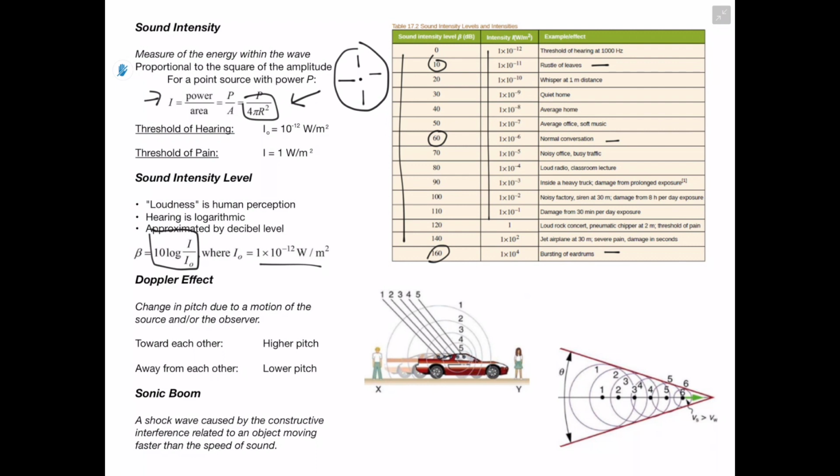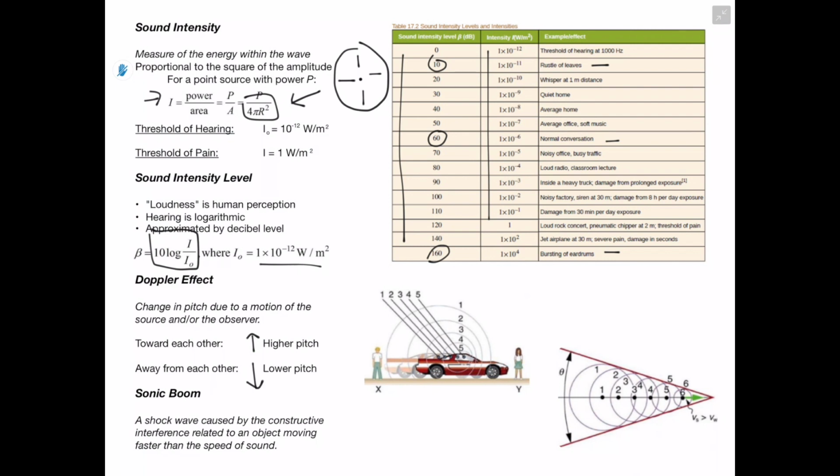This brings us into the Doppler effect, and this is a change in pitch due to the motion of the source and/or the observer. So basically, either the source is moving, the observer is moving, or both of them are moving. When they're moving towards each other, this is going to create a higher pitch, and when we're moving away from each other, it's going to create a lower pitch. And we can see that in this image over here.